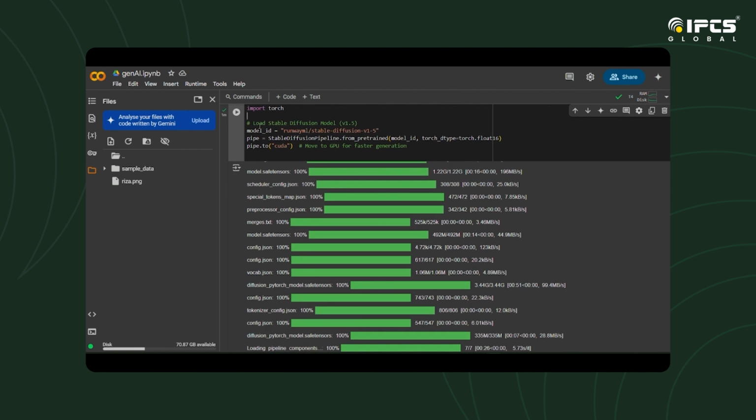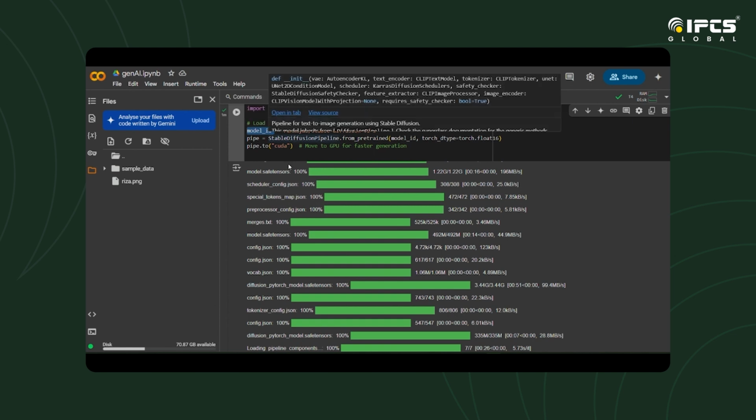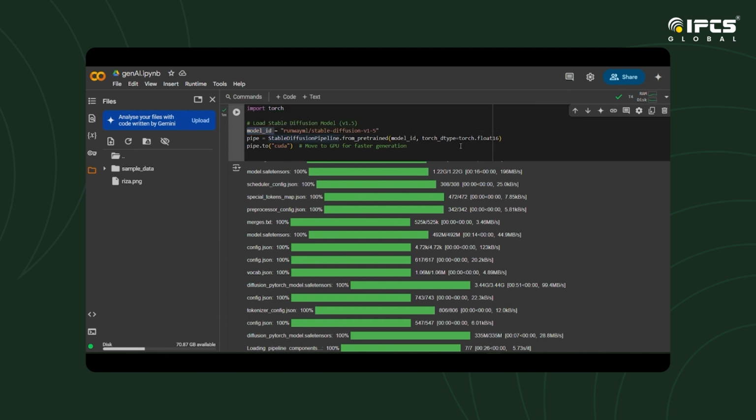Second, I'm loading the Stable Diffusion model v1.5 from a repository, the runwayml repository. We use torch float16 precision to improve efficiency and move the model to CUDA, which means the GPU. So to enable the GPU we are using this, making our model faster. We need a GPU because we are generating images, so we need a GPU for faster content.